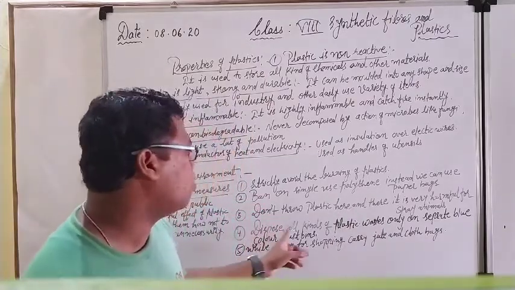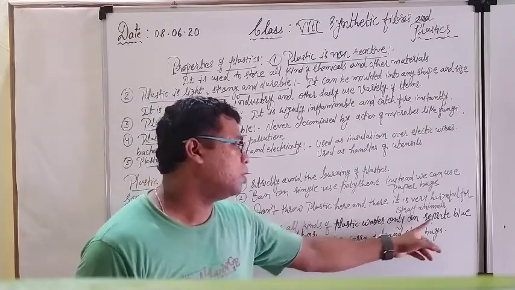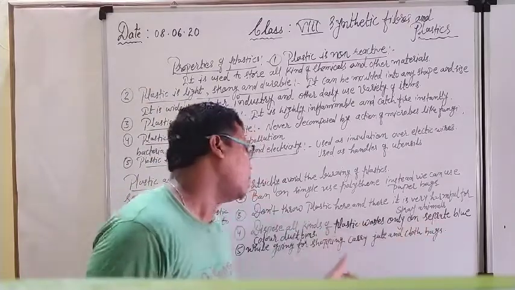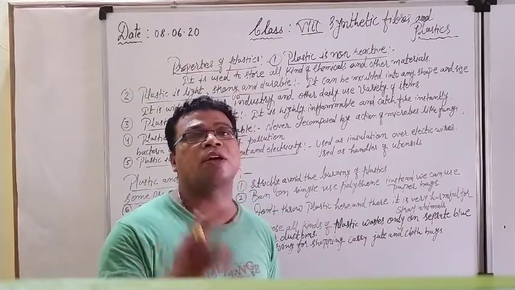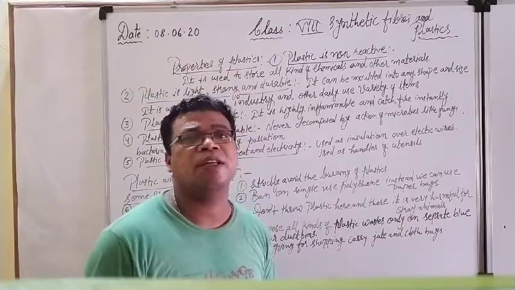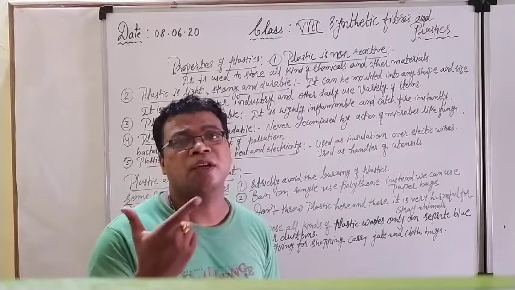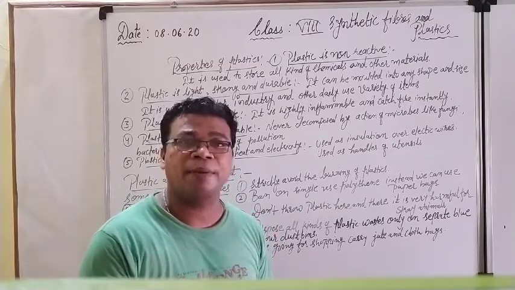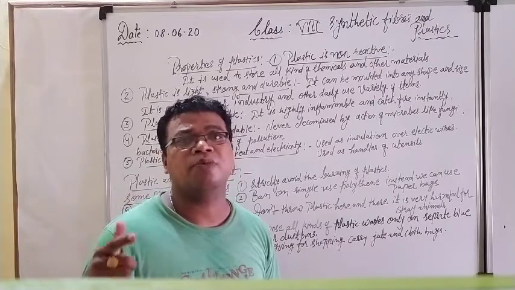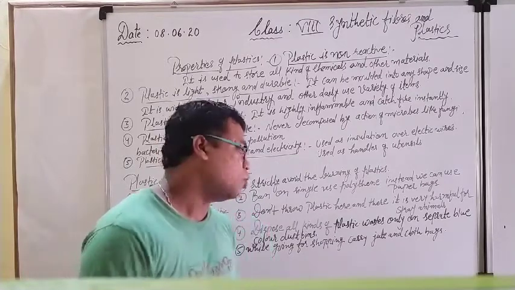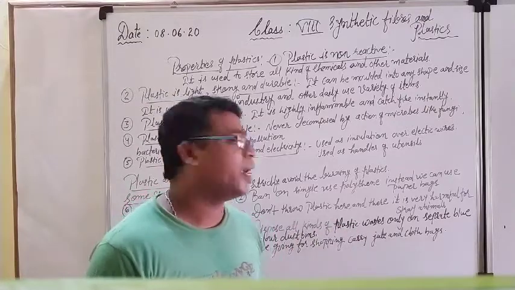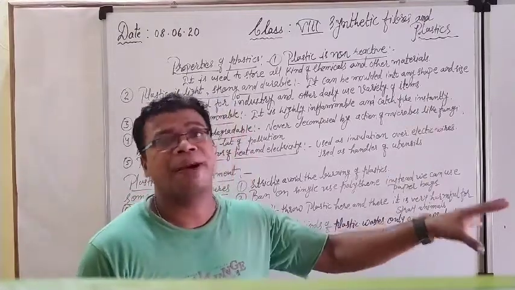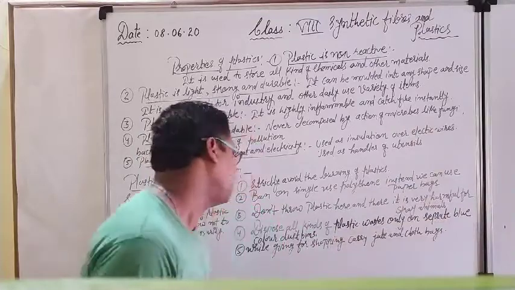Next, dispose of all kinds of plastic waste only in the separate blue color dustbin. Okay, you might know that there are two color dustbins. One is the green color dustbin, another is the blue color dustbin. The green color dustbin is for biodegradable waste, and the blue color dustbin is for non-biodegradable substances. So what we should do is dispose of all kinds of plastic wrappers and plastic waste only in the separate blue color dustbin.